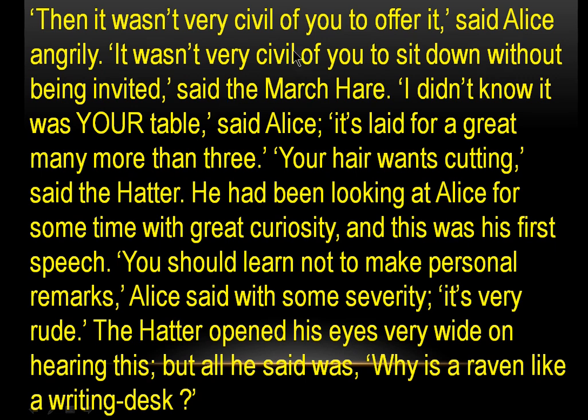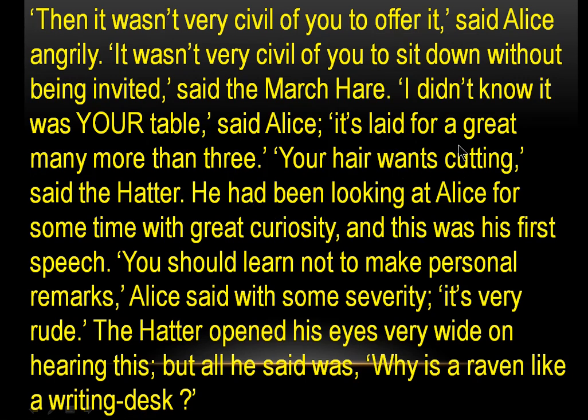It was not very civil of you to sit down without being invited, said the March Hare. Now the March Hare, in a different tone, said, without being invited, how did you sit here at the table? I didn't know it was your table, said Alice. I don't know that this table is yours, that's why I sat at the table.